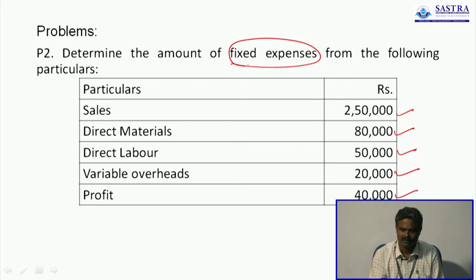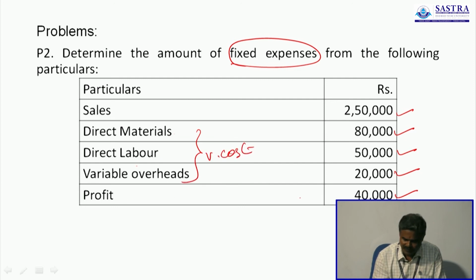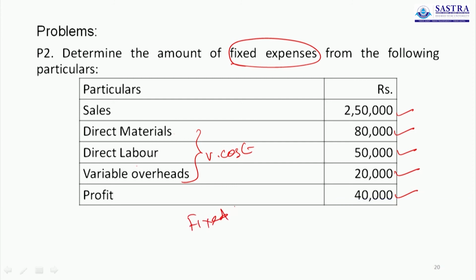So when they give some information along with one missing information, you have to find out the missing information. Here sales is given, direct material, direct labor, variable overheads, these are all variable cost. Profit is given. What is the missing figure here? Fixed cost. So here fixed cost is not given. So you have to find out fixed cost with the help of the given information.